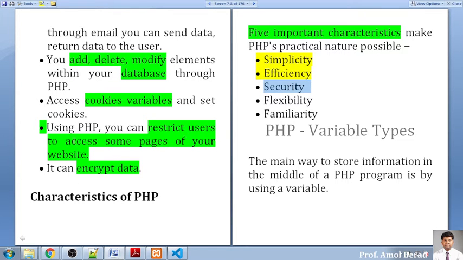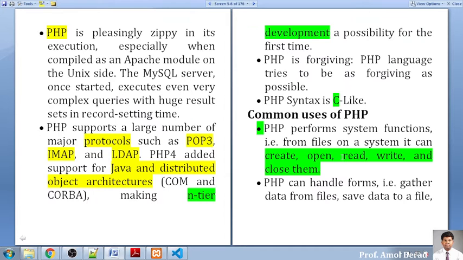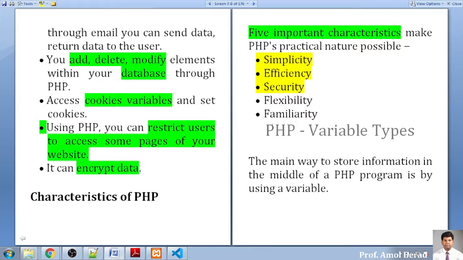Security, I have already told that we can restrict people from different pages, we can encrypt the data also, that's why the security feature is excellent in PHP. Flexibility, we can work with databases also, we can work with the file system also. This means it is much more flexible for the developer to configure with different file formats, with Excel sheets, with Word files. So you can configure it for storing and retrieving your data.